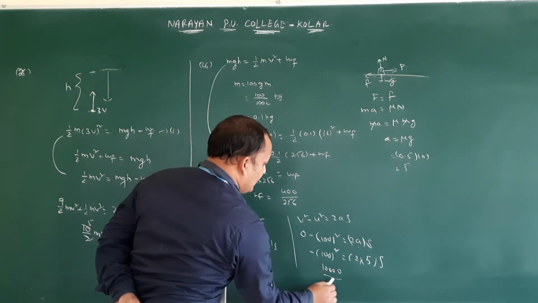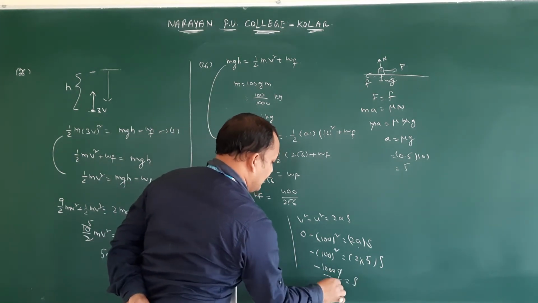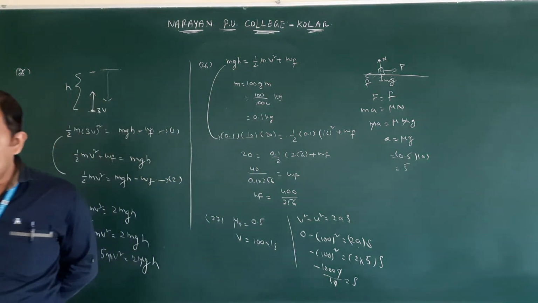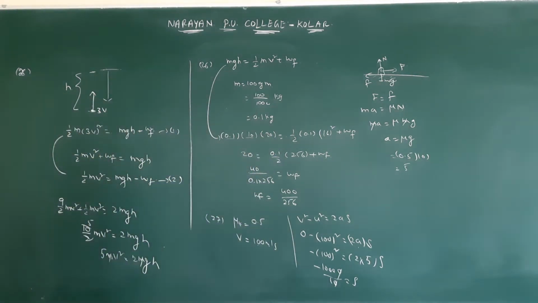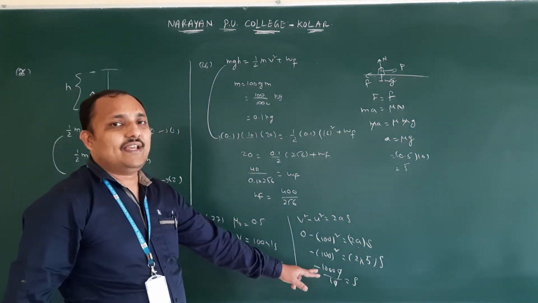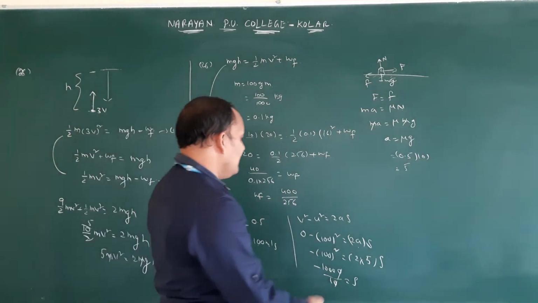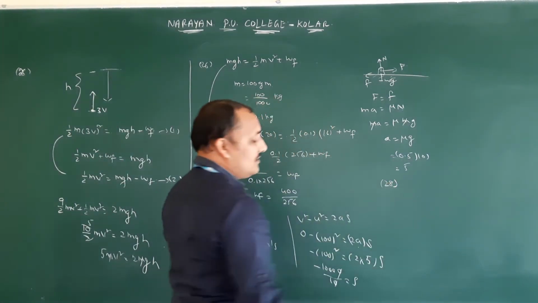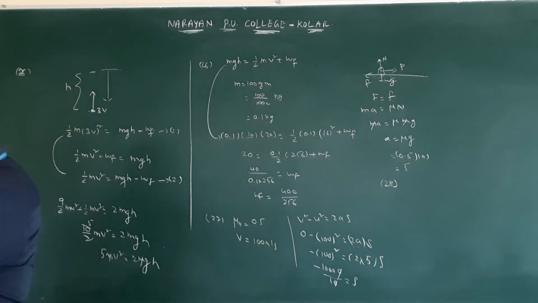So 4 zeros is divided by 10 with minus. So s is equal to minus 1000 meters. Minus is indicating it is nothing but stopping distance. Okay. So next question number 28.